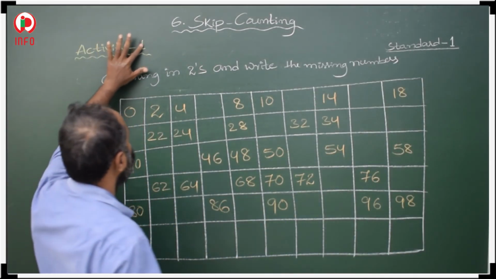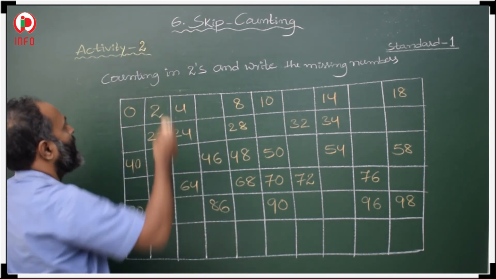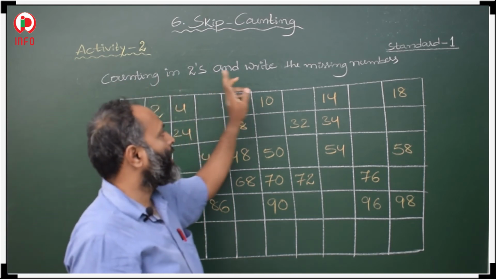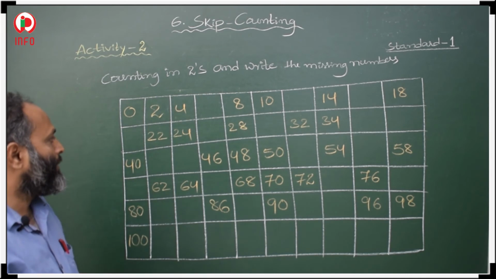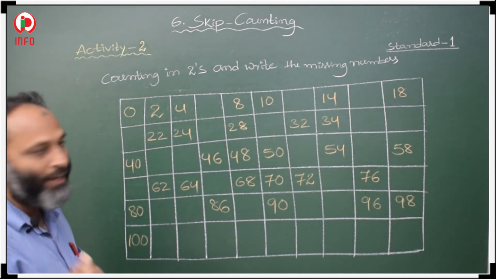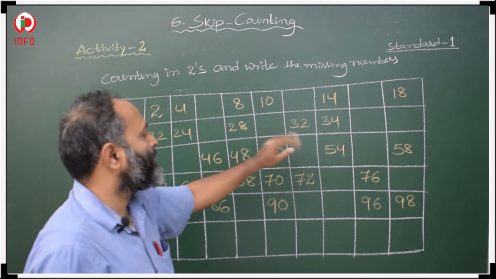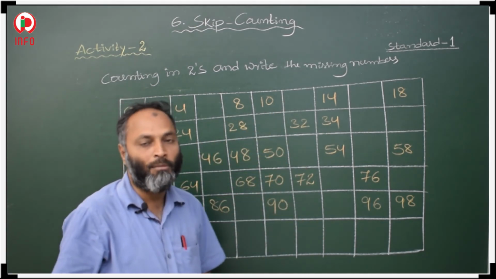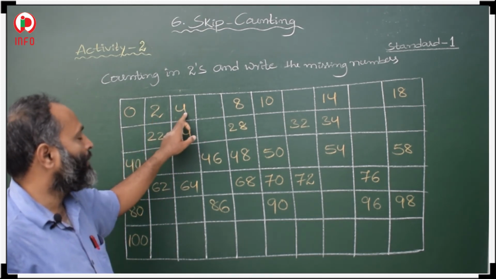In the second activity, what has he given? Counting in 2's and write the missing numbers. One table is given. In this table we have to count in 2's. In the missing boxes we have to write which number will come. 0, 2, 4 are already filled.